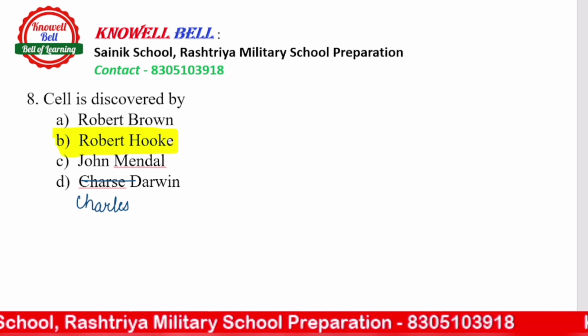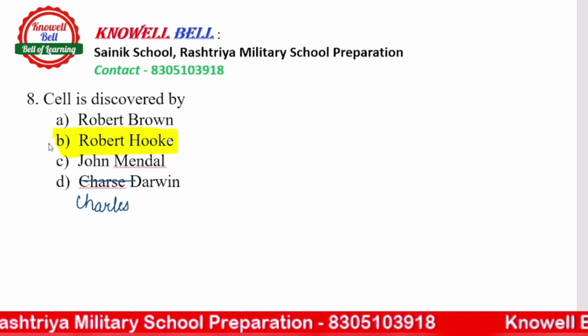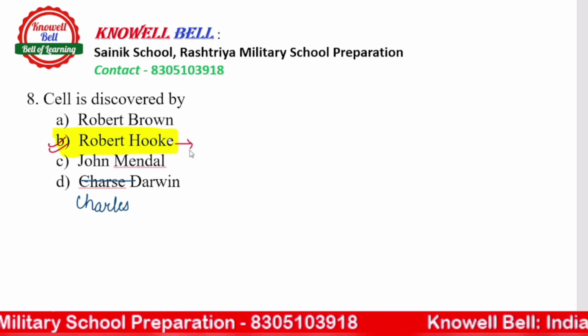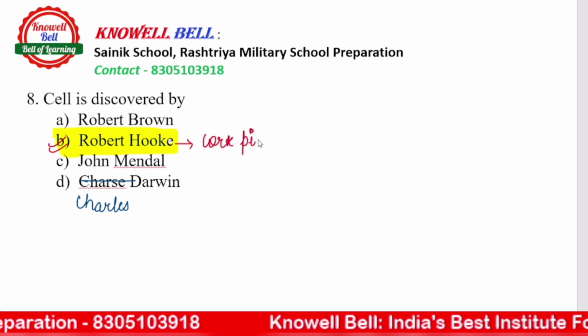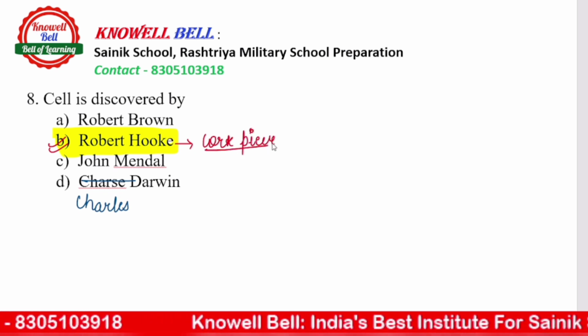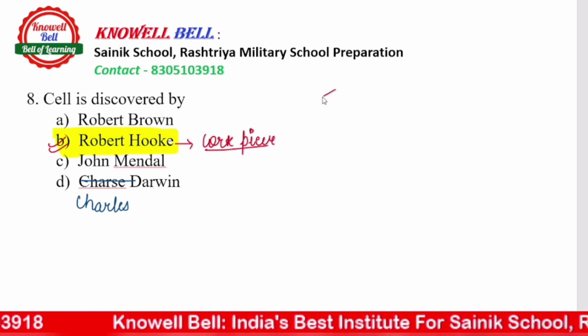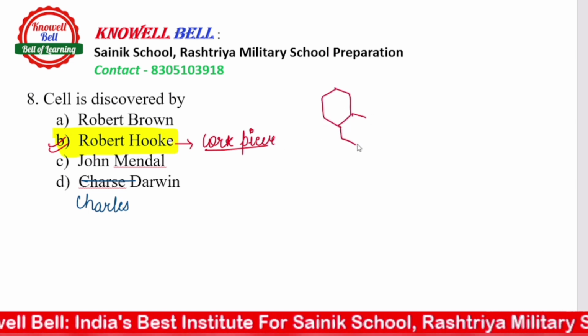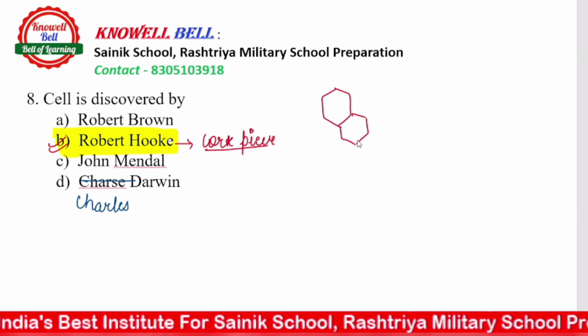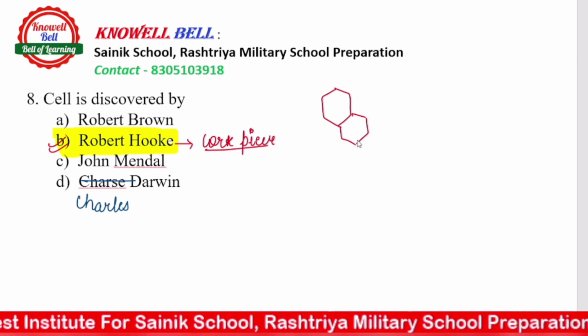Cell को किसने discover किया था? Robert Hooke. Okay. कहाँ पे उन्होंने discover किया था? Robert Hooke discovered the cell in a cork piece. He was working, and in the cork piece he observed cells. He saw some honeycomb-like structures. उनको कुछ ऐसे structures दिखे थे, honeycomb-like hexagonal structures, and then he thought that these were the cells, and that's how he discovered the cells.